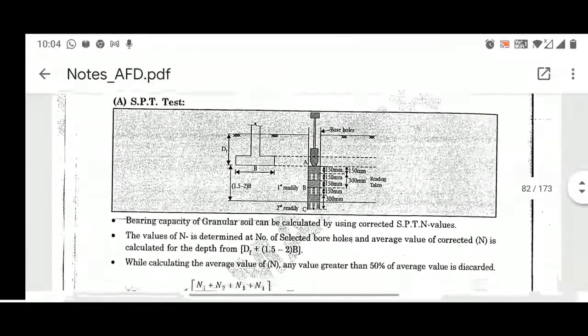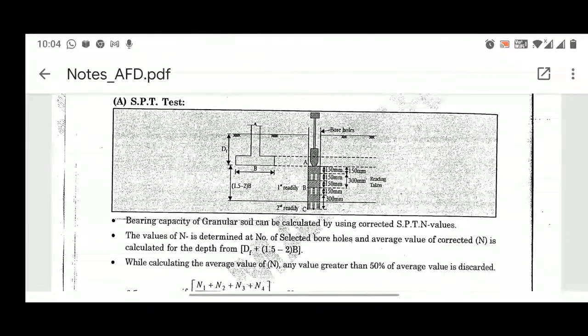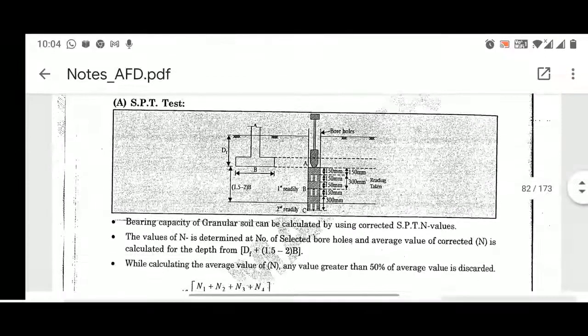Now, the SPT test procedure is being shown in the figure. The depth of footing is there, the width of footing is there, and this 1.5 to 2 times the width that I was telling you. Below that, there will not be any change in the bearing capacity due to the water table, because that will not affect the footing in general.